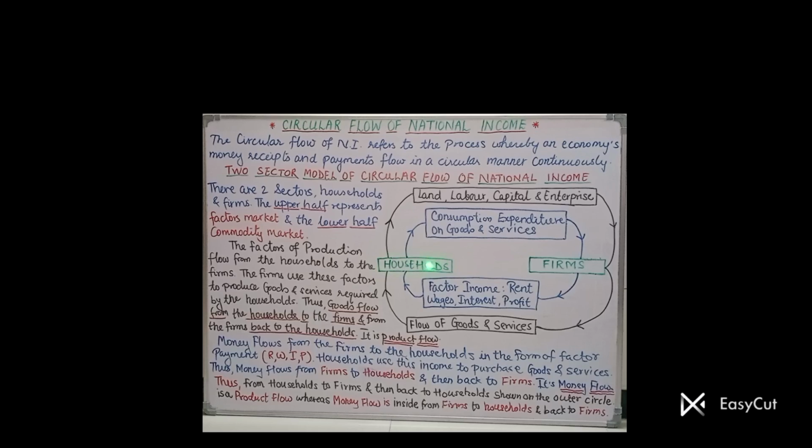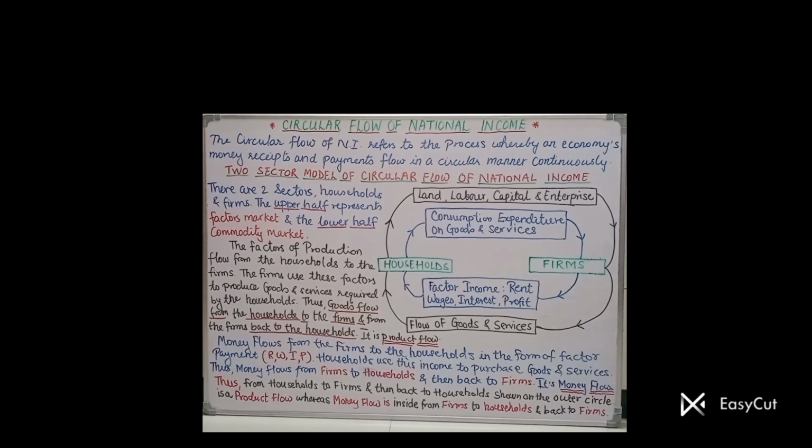So the household sector is spending the money earned. That means it becomes the consumption expenditure for buying the goods and services. When the household sector buys the goods and services, they spend it, and consumption expenditure is done. This amount is again received by the firms, because the firm is selling those goods and services. So here the flow is completed. It started from the firms and again it came back to the firms. This is called money flow.